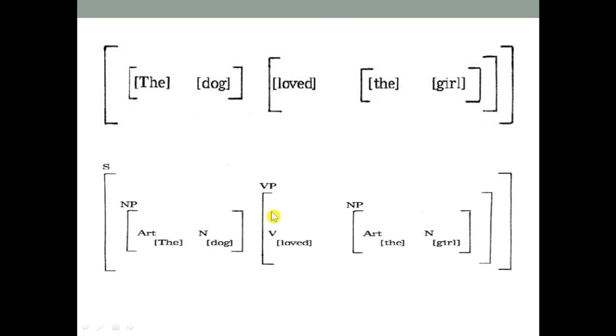And then we have the verb phrase, "loved the girl." Because we have "loved," which is a verb, and then we have the noun phrase "the girl," which combines the article "the" and the noun "girl." So a verb and a noun phrase we call a verb phrase. So when you break the sentence into small constituents like this, by analyzing the structure, you can know more detail about the grammatical function of the whole sentence.